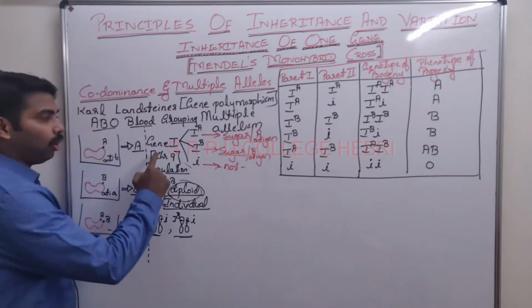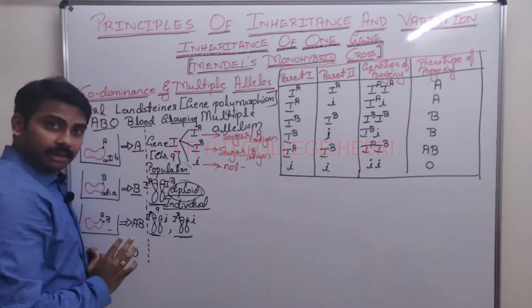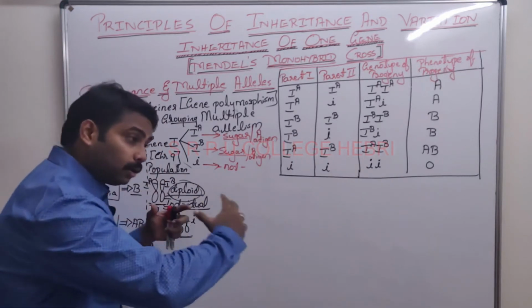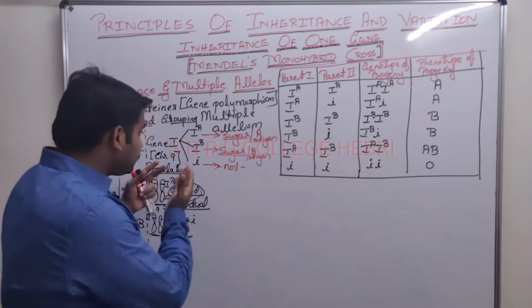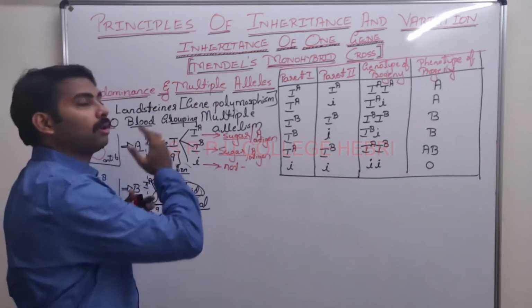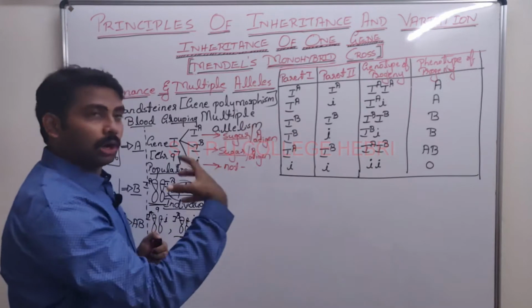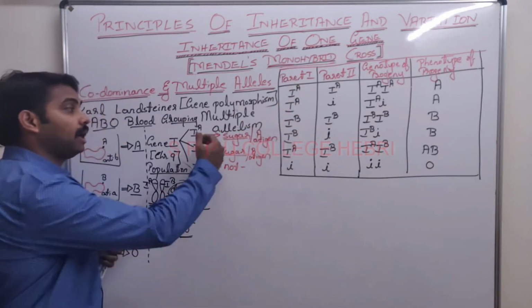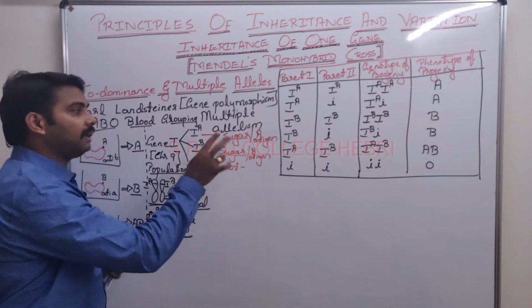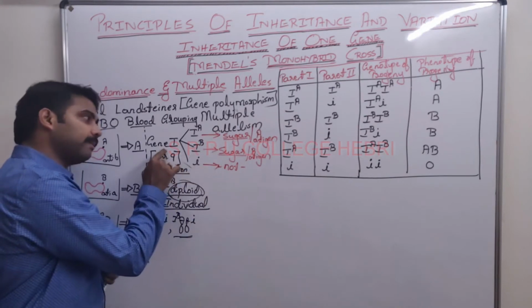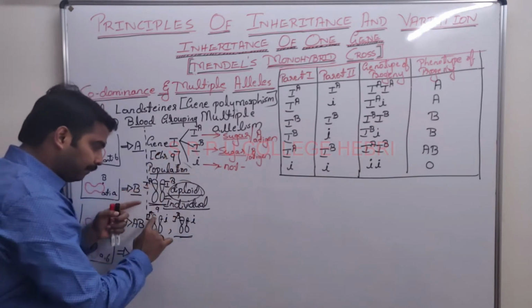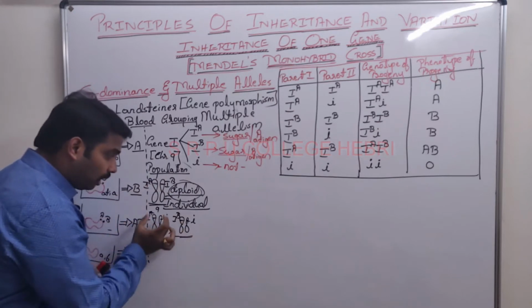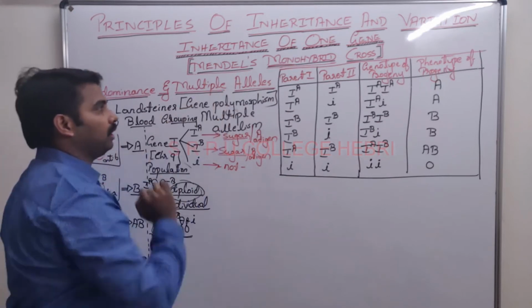Is that clear? This is how in the ABO blood grouping system, the blood group is determined by a gene present on chromosome number 9, and compared to other genes, it is a case which is known for multiple alleles. Mendel taught us a gene is available in 2 alleles, but here, when more than 2 alternative forms of the same gene are present at the same locus on a homologous pair, we call it what?